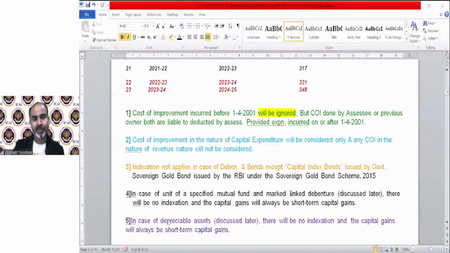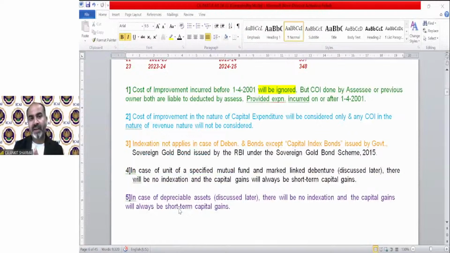So now moving on to note number 3. We have completed the cost of improvement clarifications, first one and second one. Now moving on to the third one. This is not for cost of improvement. These are general clarifications. Third point says indexation does not apply in case of debenture and bond. We discussed that indexation will apply on all long-term capital assets, but there are certain exceptions. Points number 3, 4, and 5 are the exceptions in which indexation will not apply even if it is a long-term capital asset.